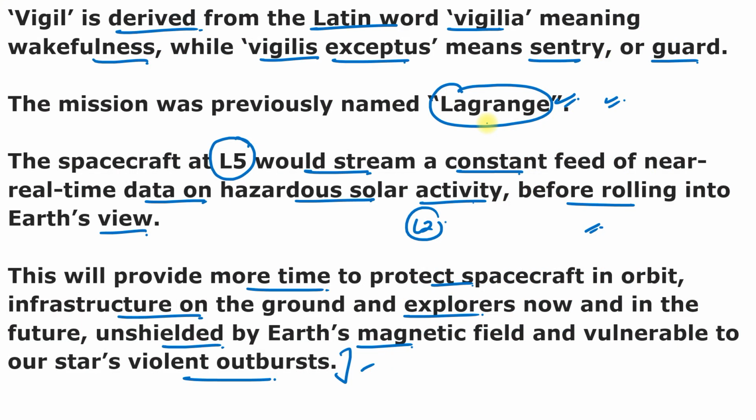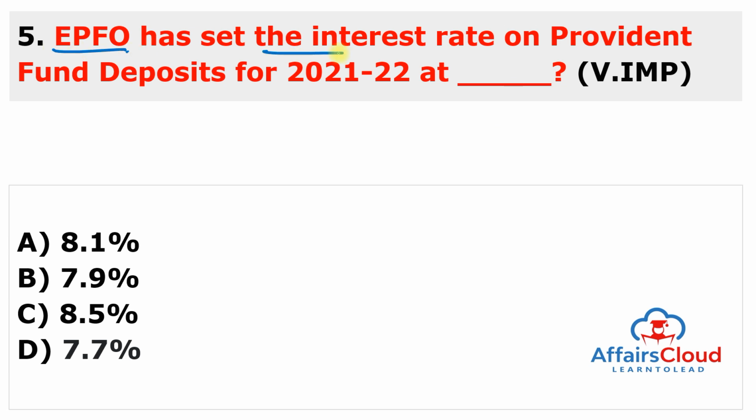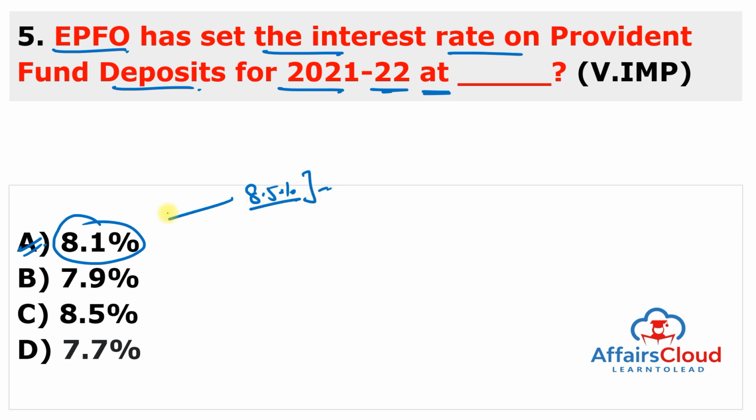Moving to next question. EPFO has set the interest rate on Provident Fund deposits for 2021-22 at what percentage? So this is Employees Provident Fund Organization, and they have set the interest rate on Provident Fund deposits for 2021-22 at 8.1%. So answer of this question is A. Earlier this was 8.5%, but now they reduced it.